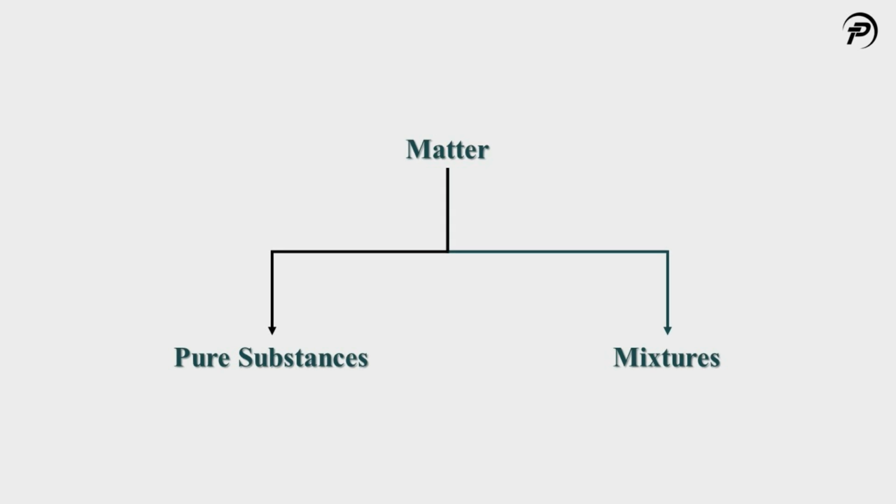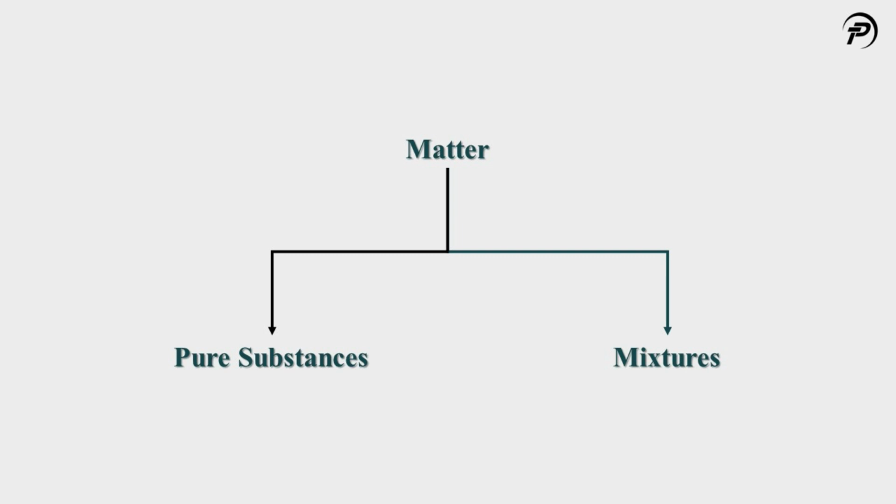Widely, based on their chemical nature, matter is classified into pure substances and mixtures. To understand the difference between a pure substance and a mixture, let's understand the difference between a physical and chemical change. In the previous episode, we discussed a few physical properties of matter.